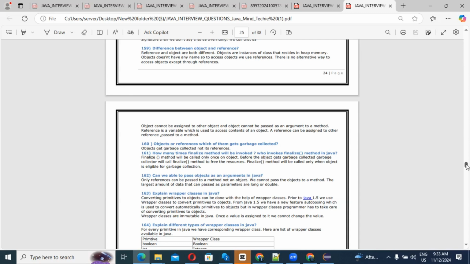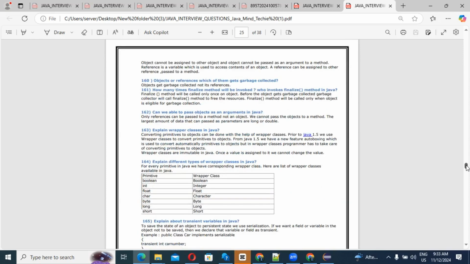Wrapper classes are immutable in Java. Always keep in mind, all the wrapper classes we have in Java are immutable. Once a value is assigned to it, we cannot change the value. That is called the immutability concept. Let me explain the different types of wrapper classes. In our table, boolean, int, float, char, byte, long, short are the primitive data types. And the wrapper classes are Boolean, Integer, Float, Character, Byte, Long, Short. All of these wrapper classes are immutable.